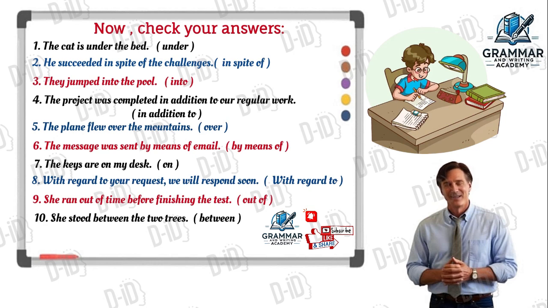6. The preposition is by means of. 7. The preposition is on. 8. The preposition is with regard to. 9. The preposition is out of. 10. The preposition is between. In part 2 of this lesson, we will explain both the object of a preposition and the prepositional phrases.